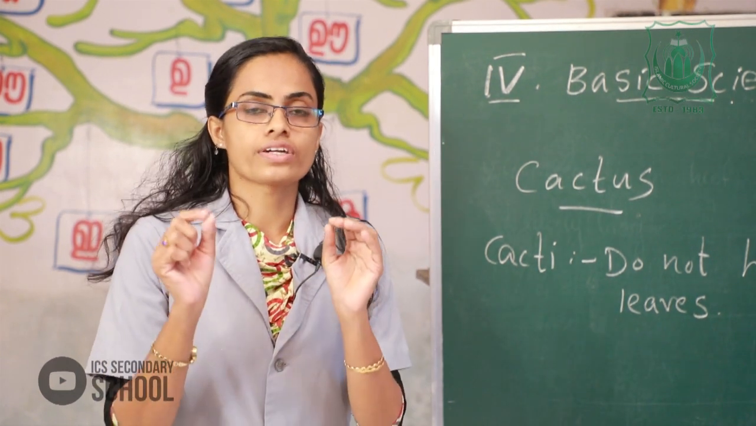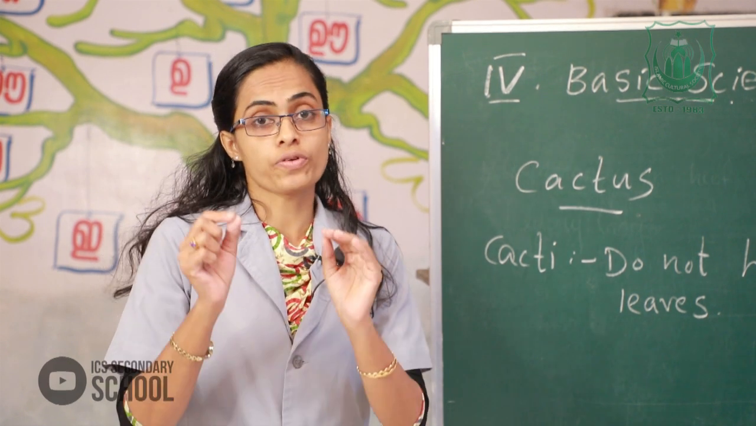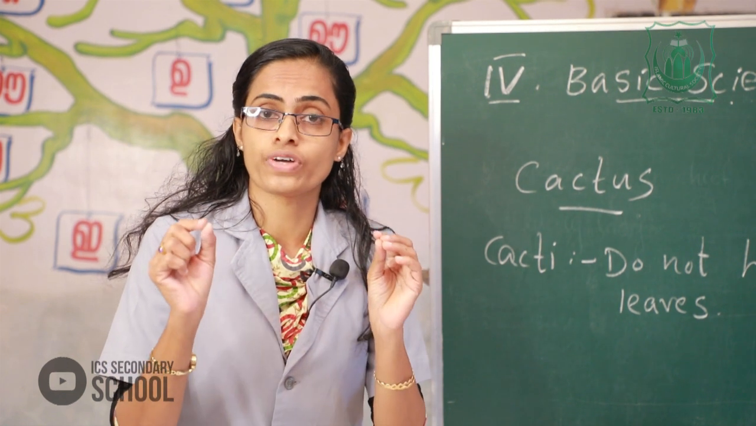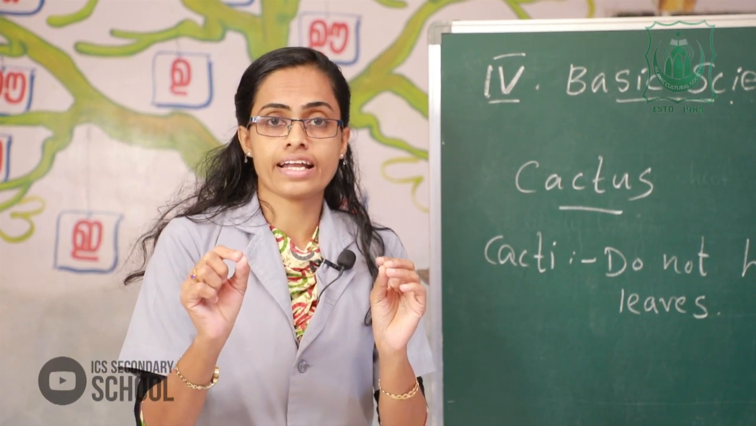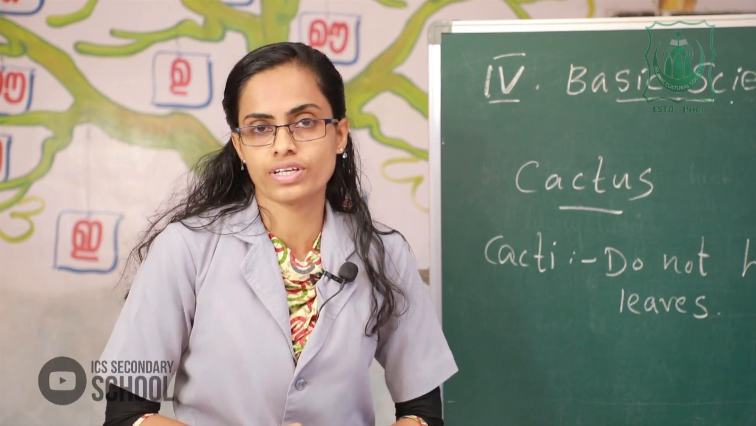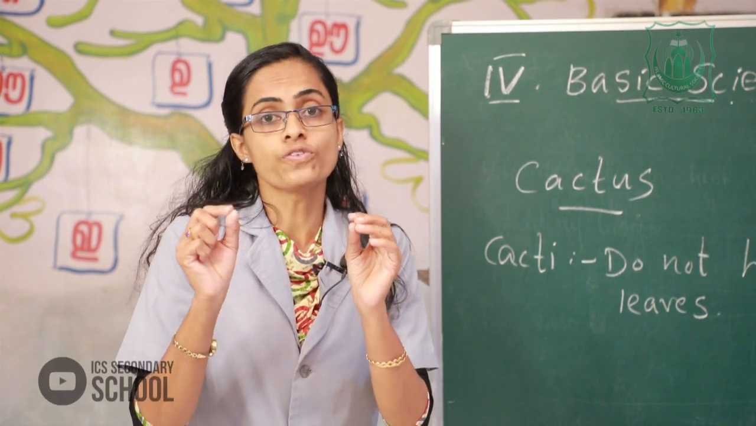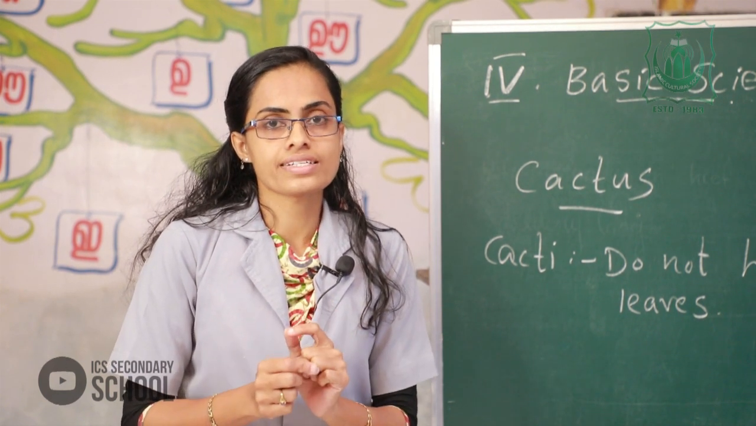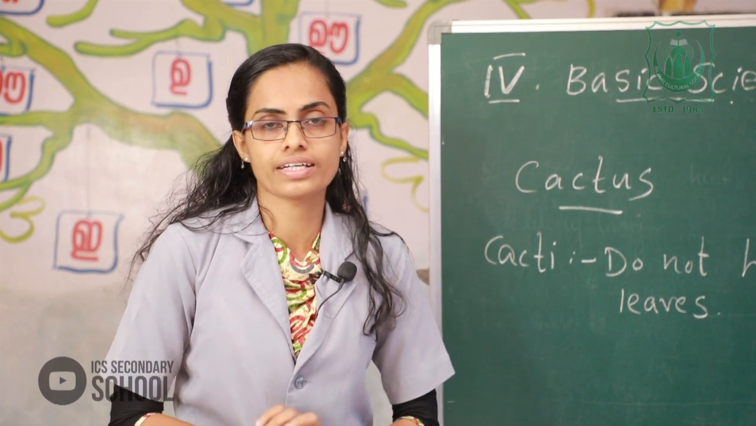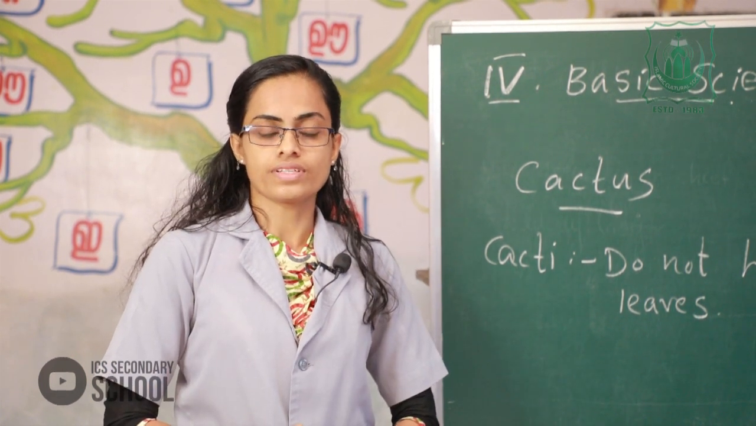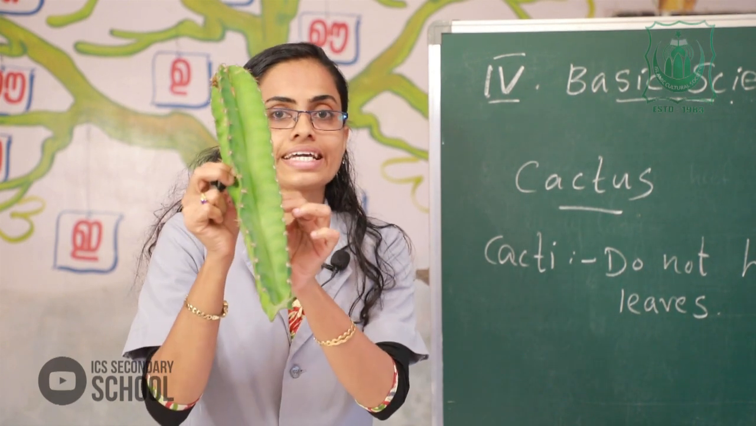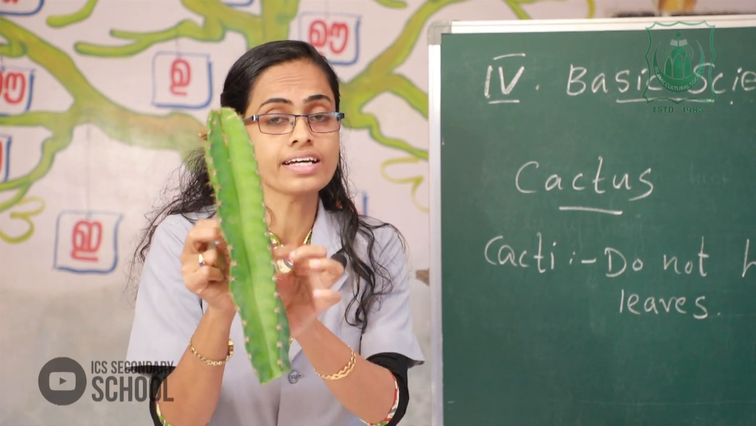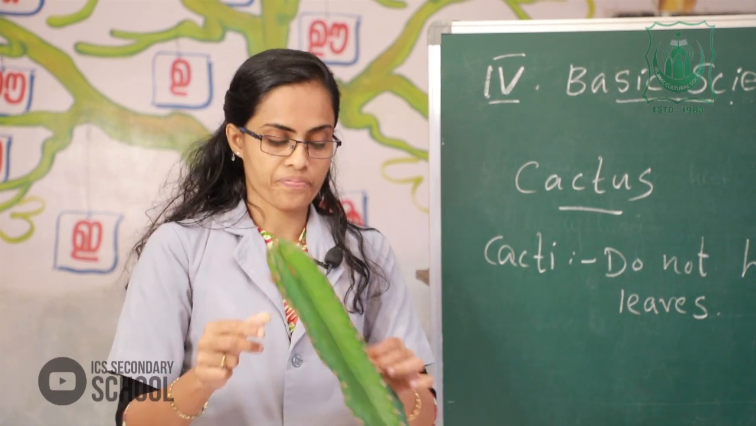In your previous class, we already discussed what photosynthesis is. In the process of photosynthesis, plants prepare food in the presence of air, water, sunlight, minerals and chlorophyll. That is photosynthesis. Now in this plant, photosynthesis takes place in the green stem.